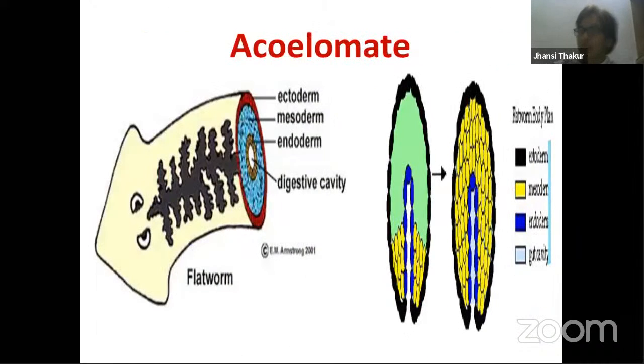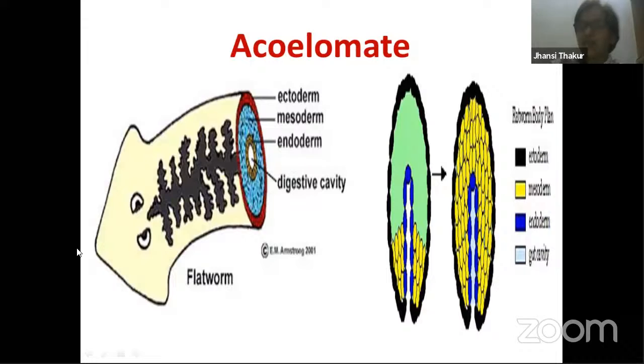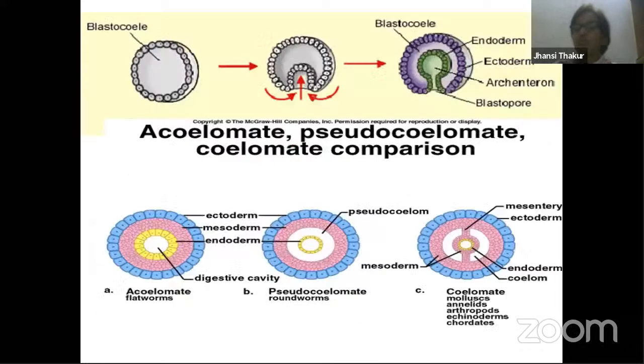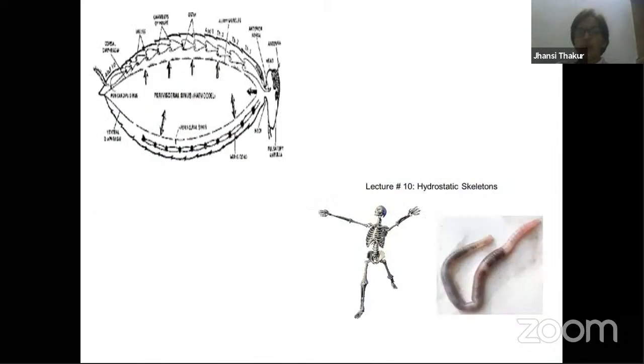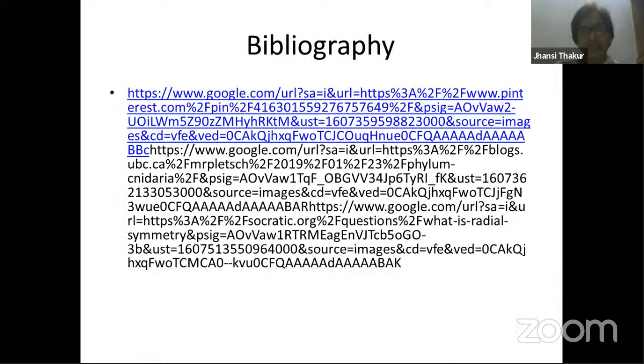Finally, we also understood the planes of animals and human beings, and the meaning of the term coelom, and where coelom is really helpful to us. Hope you really understood all these points. If you go through this chart, you can understand the levels of organization: the cellular body is found in poriferans, then true tissues are found in organisms starting from cnidarians till the last. Then you find radial symmetry, then bilateral. This is a summary of what we have learned so far. Please go through it. If you have any doubts, you can ask your concerned teachers. Thank you very much. Have a nice day and take care of yourselves.